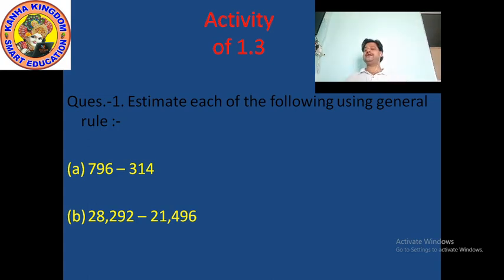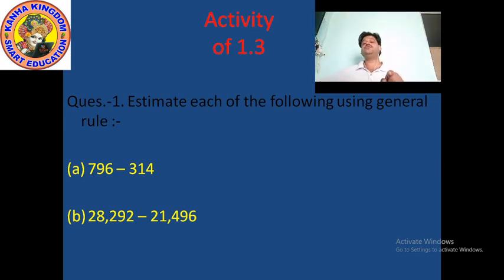Clear? Now 796 minus 314. Where is 4? 4 is in the ones place, so 4 times 1 is 4. Then 1 is in the tens place, so 1 times 10 equals 10. And then 3 is in the hundreds place, so 3 multiplied by 100 becomes 300, which means 314. Clear? So we have to subtract 796 minus 314. Both the numbers are in the hundreds.